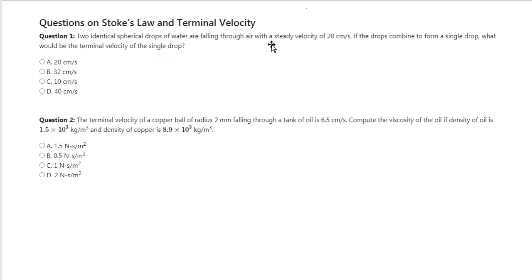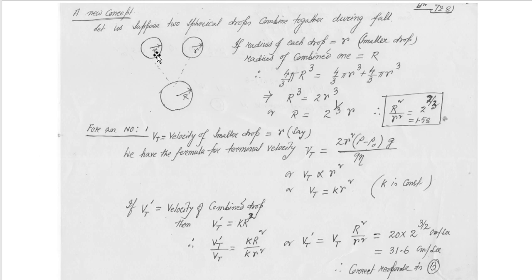Okay, this is the problem, and there are four options here. You need not solve this problem instantly. I am discussing this and the answer of this problem explicitly, and then you will try to solve similar problems in your exercise book. So there are two spherical drops. Now in the next slide I have discussed it. There are two spherical balls.